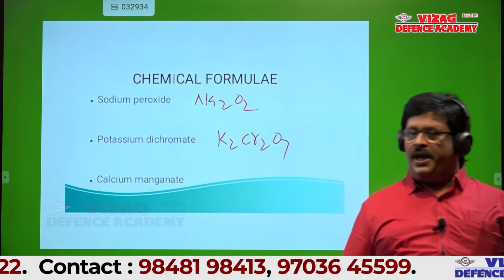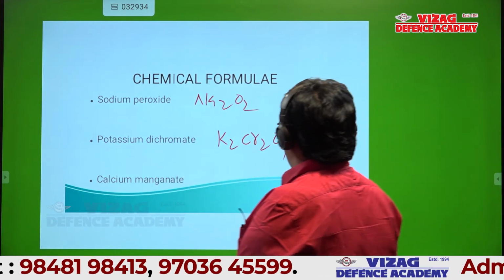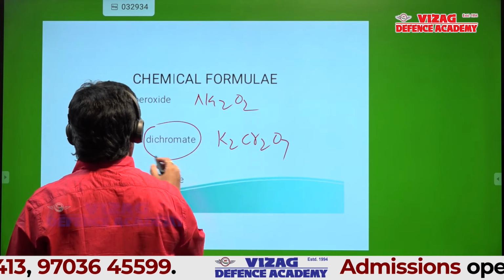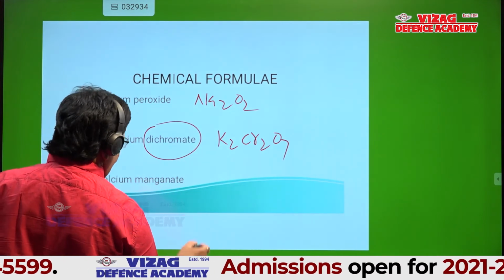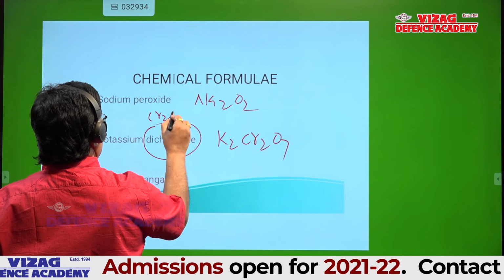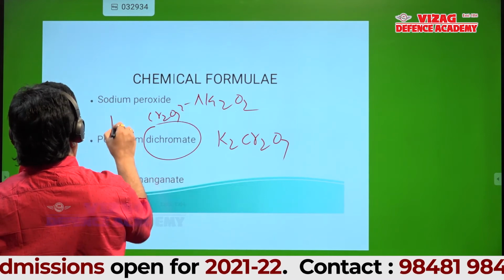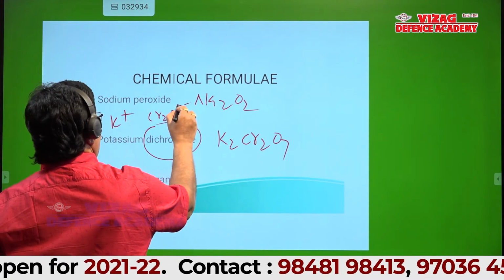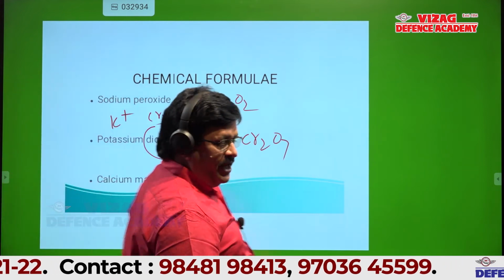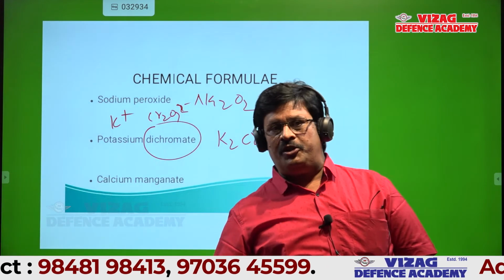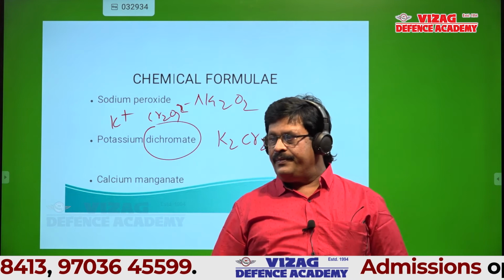Excellent, K2Cr2O7, because dichromate ion is Cr2O7 2 minus. Potassium is K plus. Potassium dichromate is K2Cr2O7. Is it okay? Yes, sir.